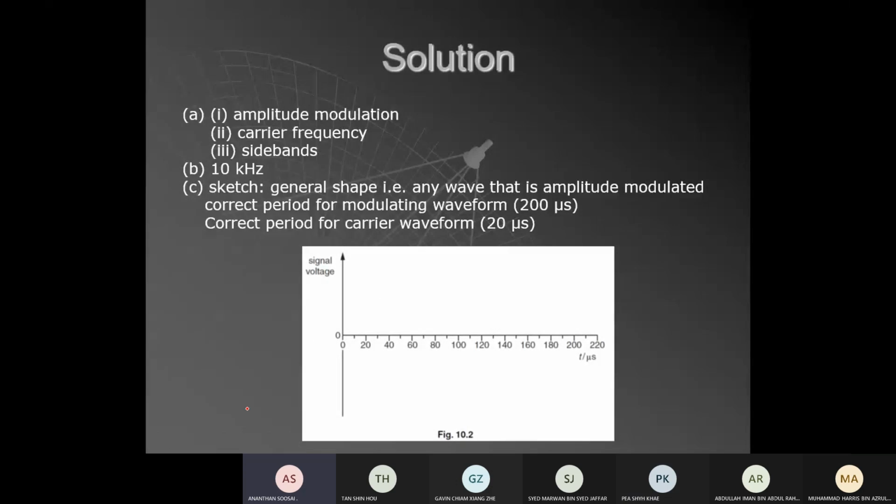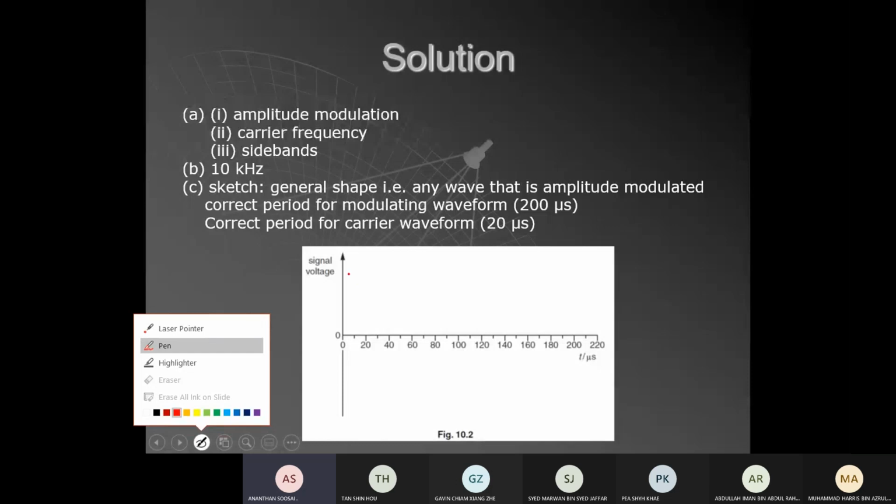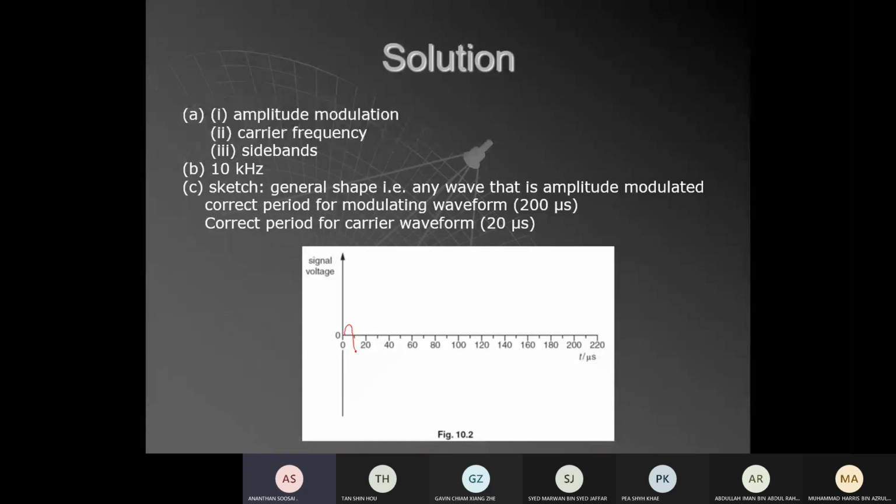Okay, so this is how you draw the AM signal. Some books draw the peak first, but you start from small and grow, and you find the peak. The carrier period must be 20 microseconds, and 200 microseconds is the period of the signal, so the signal will go up and come down.